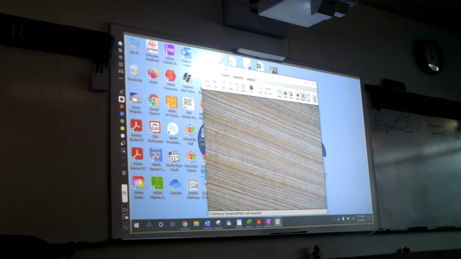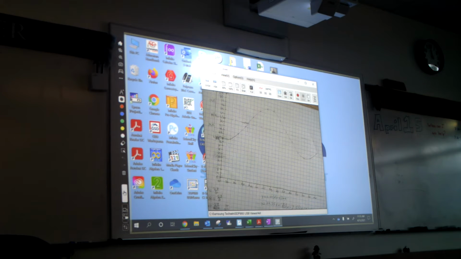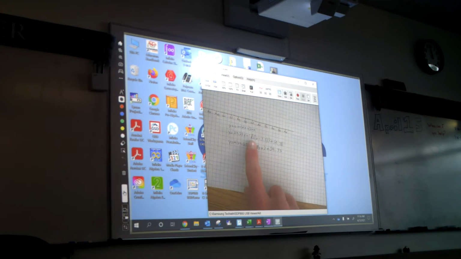Isaac, can I steal yours? Isaac and Louise, what city did you have? New York. All right, so here's the New York data, and that's a good-looking sine wave there. The equation they came up with, they did two of them. Here's a sine wave, 19.2. I'm not sure where you got that one from. If your period is 12 months, you just do 2 pi over 12, which is pi over 6. They did give some extra data here, but we don't use that extra data. Our period is still 12 months.